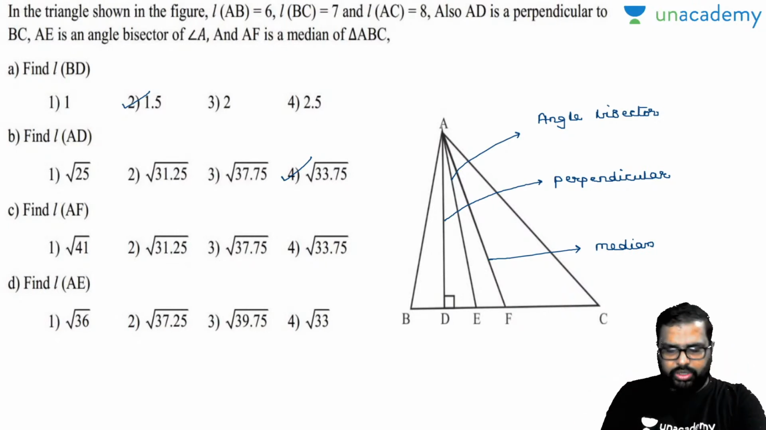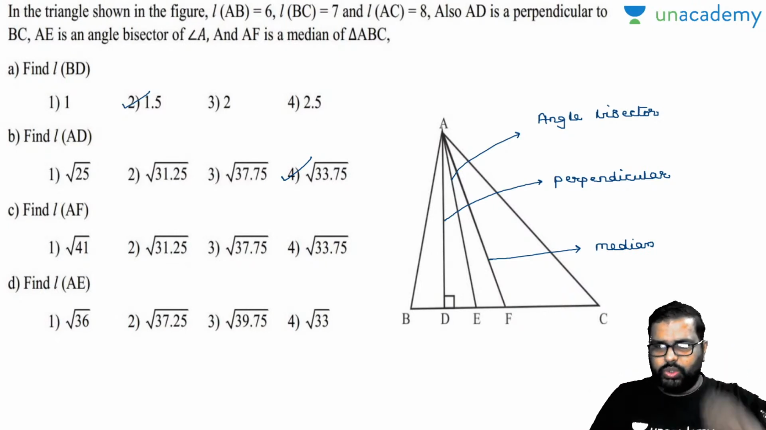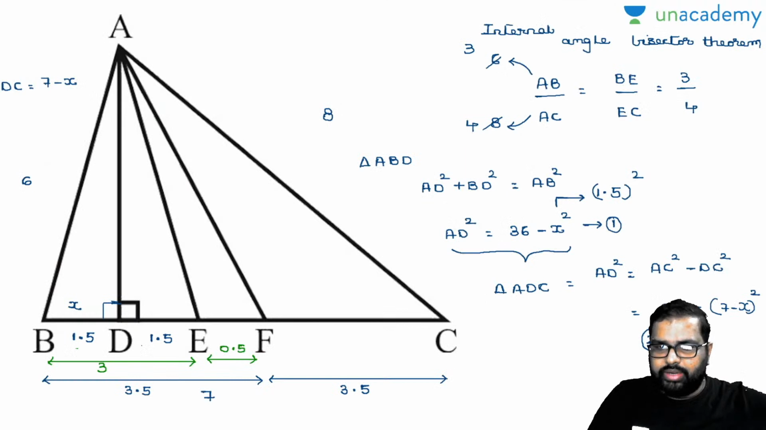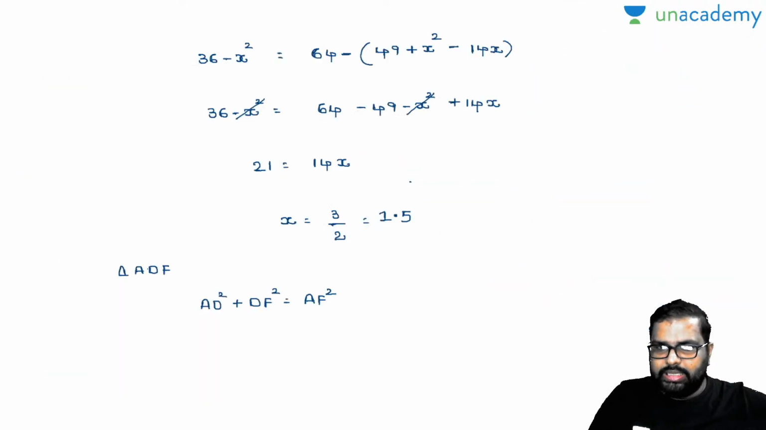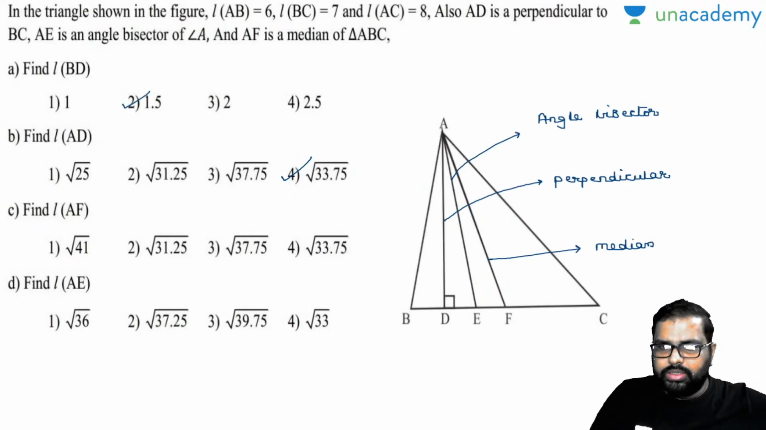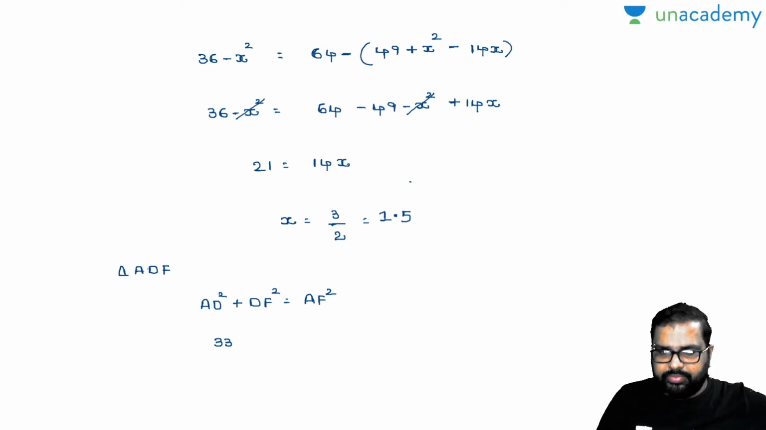You can find this out by Apollonius theorem also, I accept it, but there is no need here. So see here, I will solve it. Now how much is AD? AD square is 33.75. Am I right or wrong? Yes, 33.75.